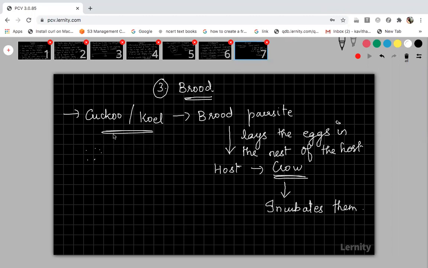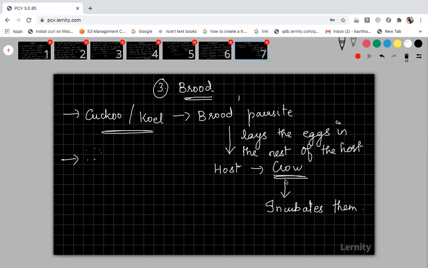Based on the eggshell, the bird is able to find out whether it is its own egg or not. But in this case, the eggs of the crow and the eggs of the cuckoo resemble each other. The eggs of the parasitic cuckoo have evolved resemblances with the eggs of the host, the crow, in color, shape and size.